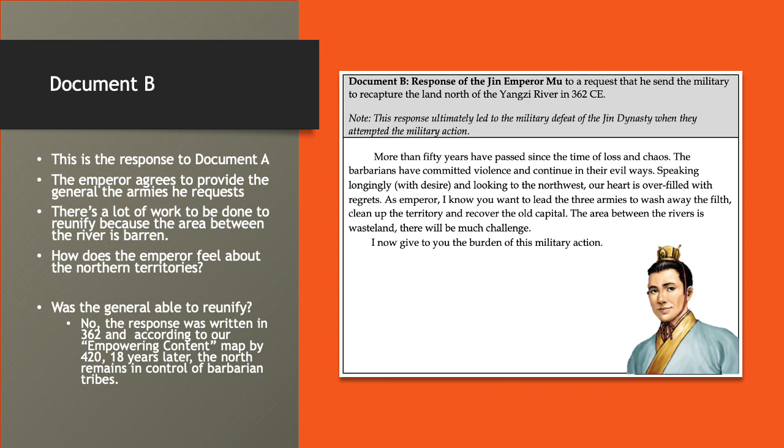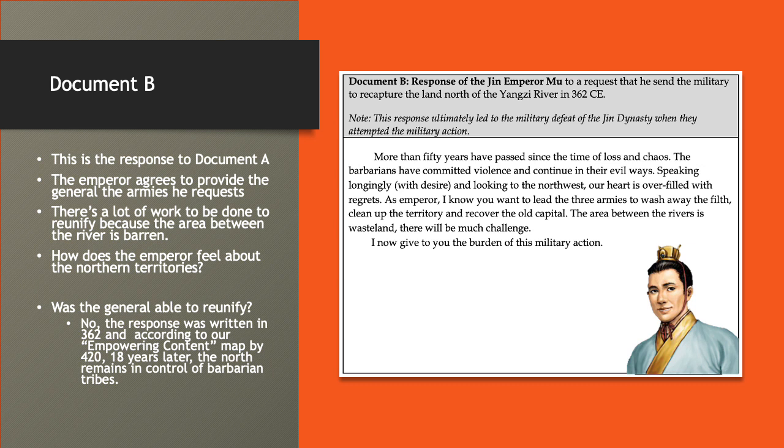Speaking longingly with desire and looking to the northwest, our heart is overfilled with regrets. As emperor, I know you want to lead the three armies to wash away the filth, clean up the territory, and recover the old capital. The area between the rivers is wasteland. There will be much challenge. I now give to you the burden of this military action.